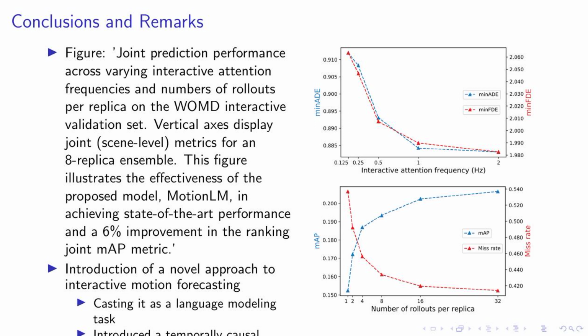Now, let's delve into the core of our novel approach to interactive motion forecasting. We've essentially reimagined it as a language modeling task. This innovative perspective allowed us to introduce a temporally causal decoder over discrete motion tokens. This decoder is a key component of our model, enabling it to capture the complex dynamics of multi-agent interactions in driving scenarios.